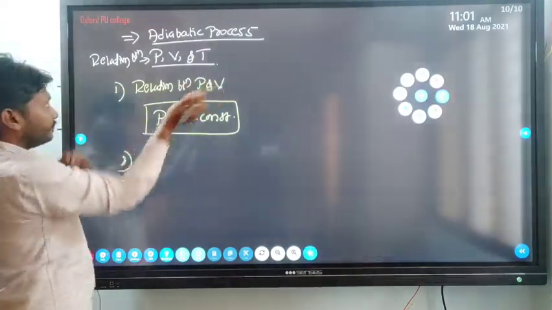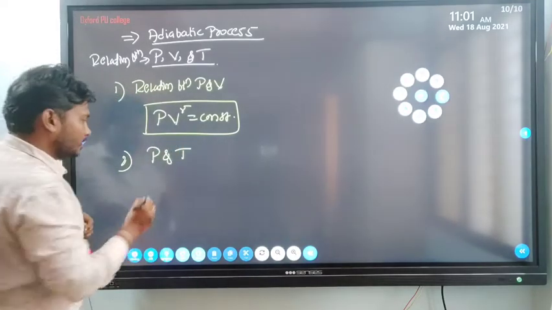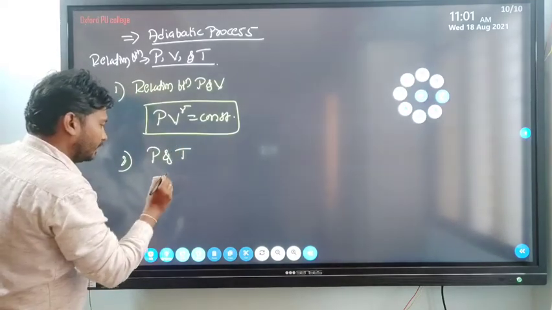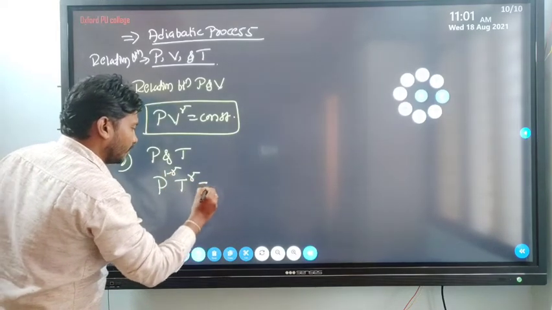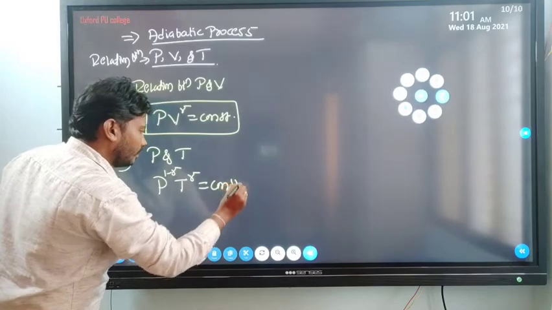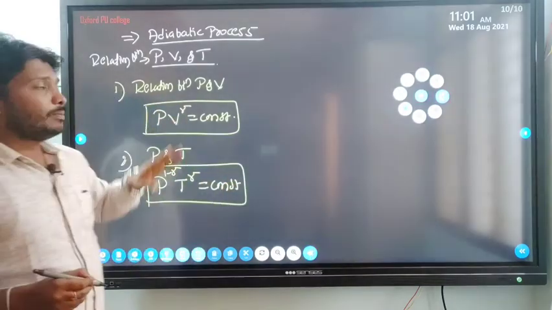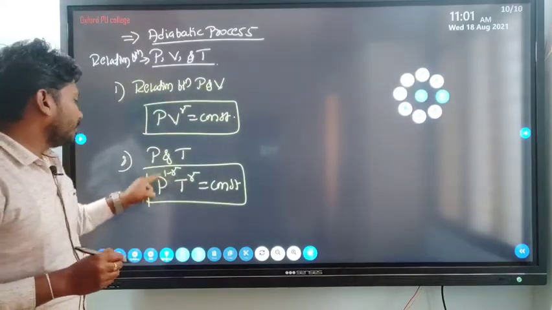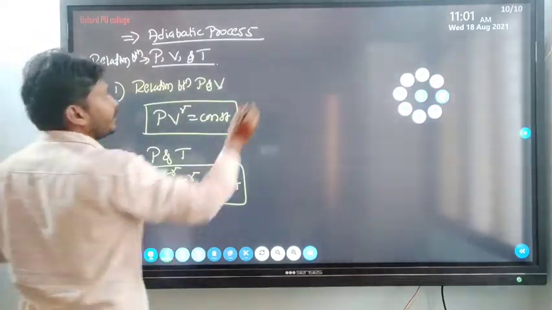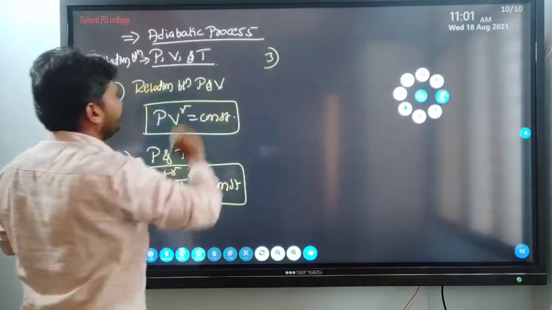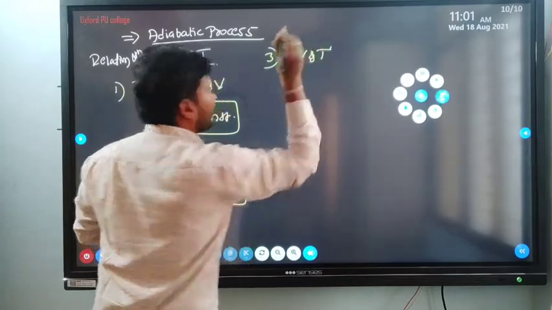Next one is P and T. The relation between P and T: P to the power of 1 minus gamma and T to the power of gamma is equal to constant. So these are all the important equations. P into V to the power of gamma is equal to constant. P to the power of 1 minus gamma into T to the power of gamma is equal to constant. And the next one is the relation between V and T.